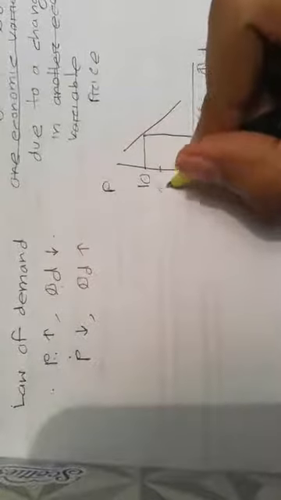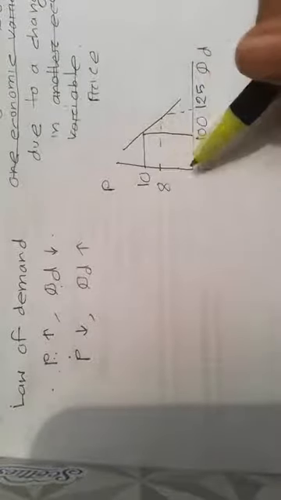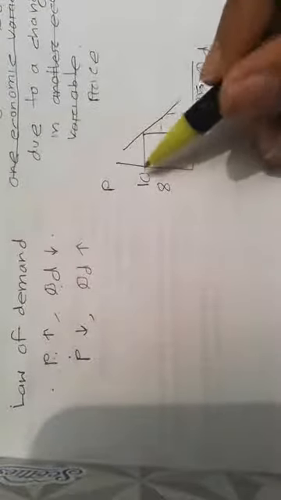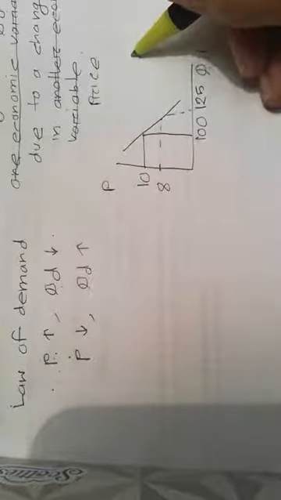If your price is now $8, your quantity demanded is now, for example, 125. What does that mean? If you find the slope, rise over run. What's your rise? Your rise is 2, obviously it's minus. And what's your run? 25. Now you can find the slope.